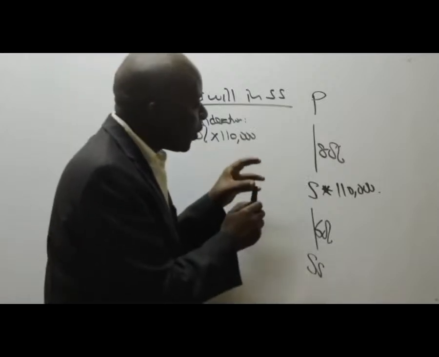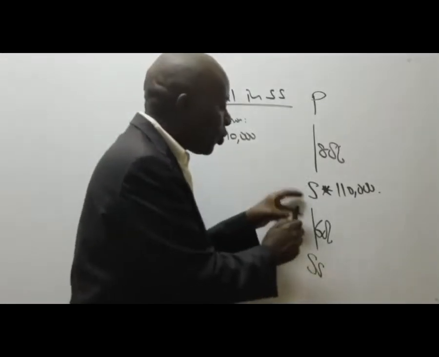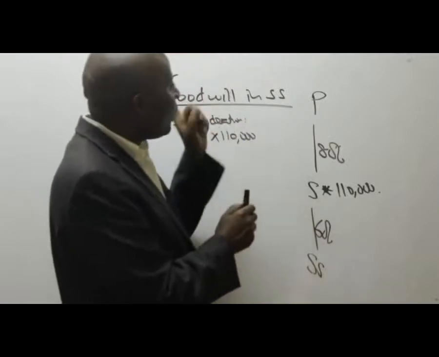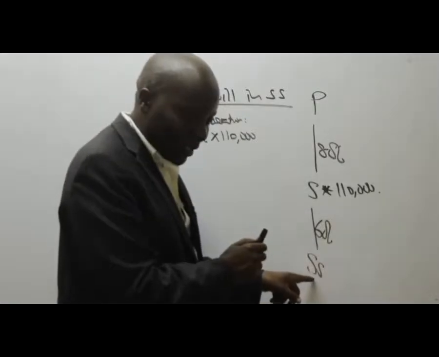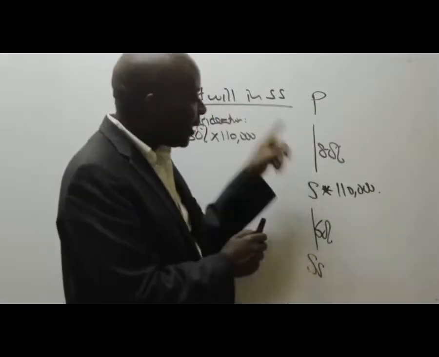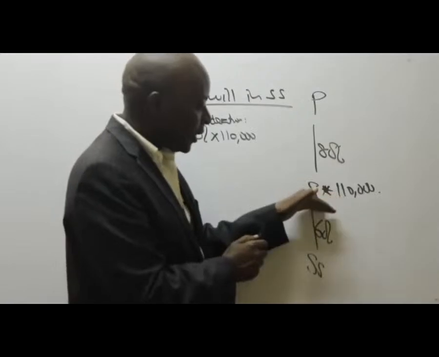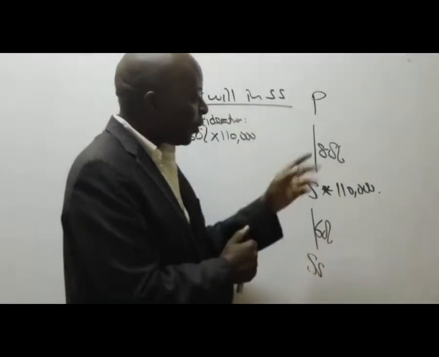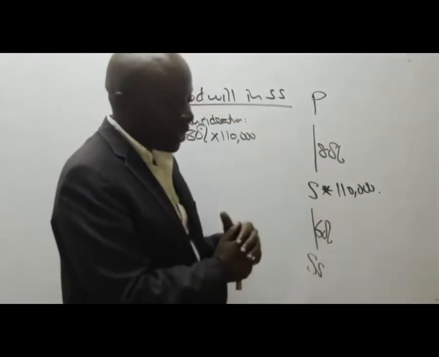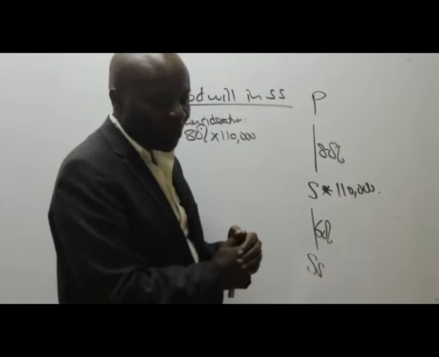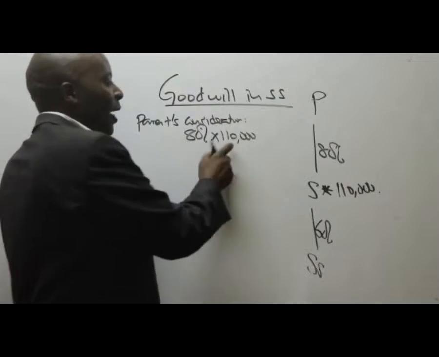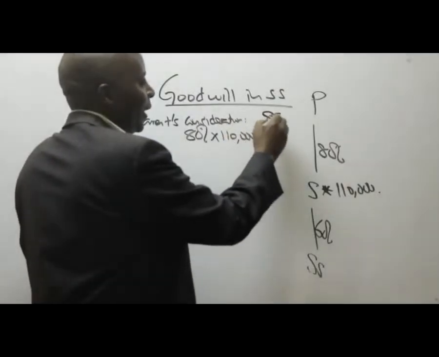We are not calculating this as goodwill of S. We are looking at this as goodwill of the parent company in SS. If S paid 110,000, how was it raised? 80% was given by the parent, 20% by NCI. So the parent's consideration must have been 80% of 110,000, which gives me 88,000.